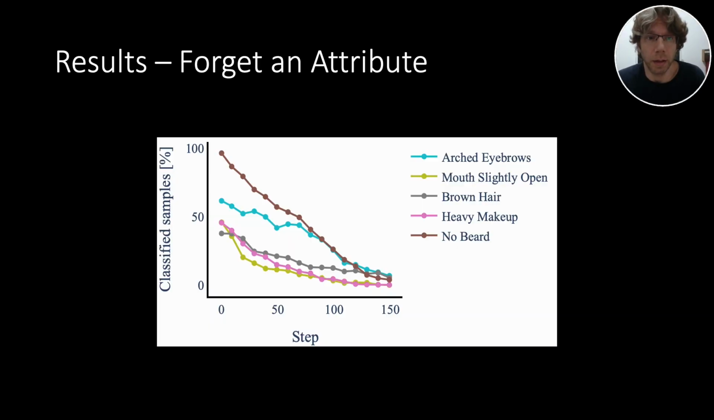Besides forgetting a specific identity, we can also forget attributes, such as decreasing the chance for a specific hair color or face feature. Here we show how we manage to change the distribution of many attributes as a function of the number of taming steps. For example, this specific point indicates that after about 80 steps, we managed to change the output distribution from mostly no beards to about 50% beards.